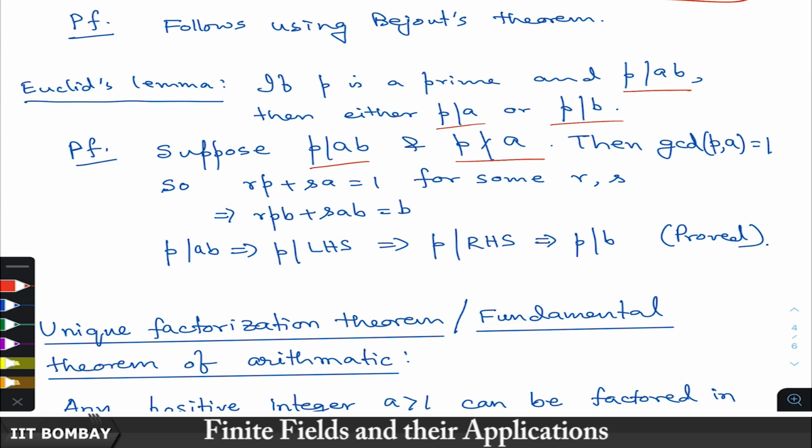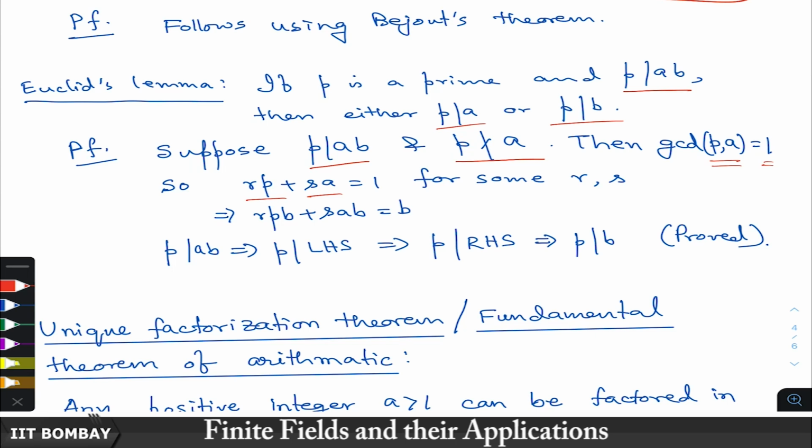So because it does not divide A and P is a prime number, the GCD of P and A must be 1. Right? Because the positive divisors of P are 1 and P only, and P does not divide A, so the GCD must be 1. So if the GCD is 1, using Bezout's theorem, one can write 1 is equal to some integer times P plus some integer times A. Right? GCD is equal to RP plus SA.